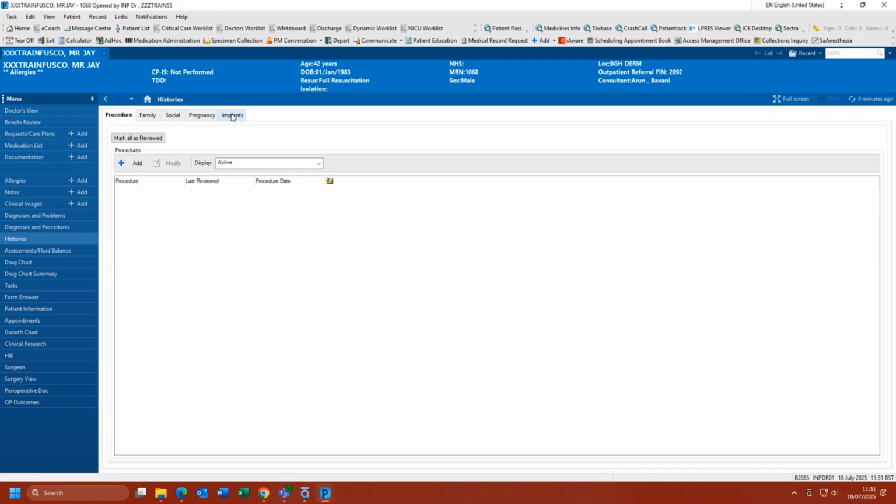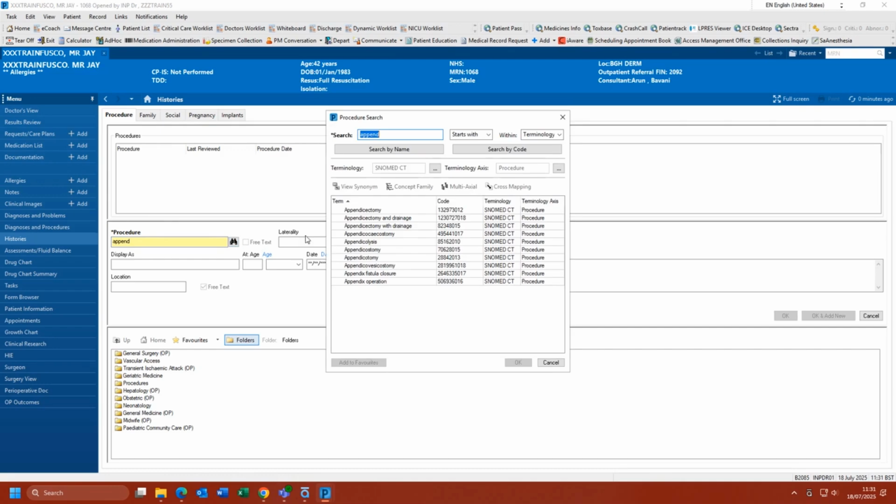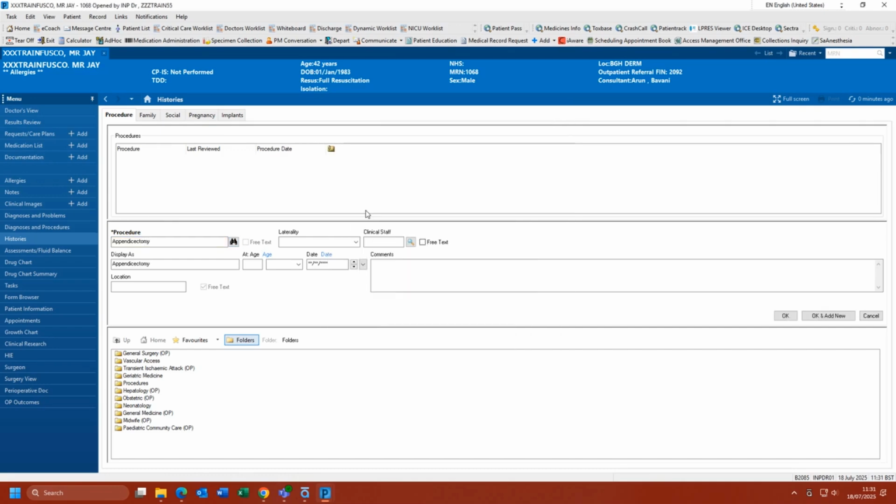Starting with procedures, these can be documented by clicking the Add button. Start by typing the name of the procedure, click the binoculars, and select the relevant option. There are more fields available such as location, date, and at what age the patient had this procedure completed. Ensure after each section, the OK button is selected to save what's been recorded.